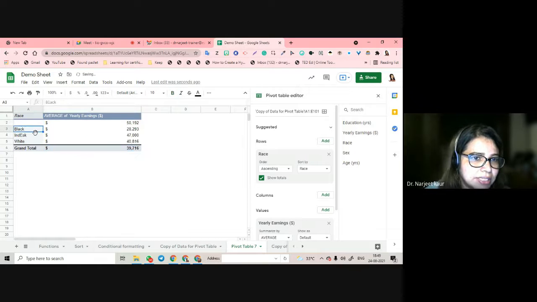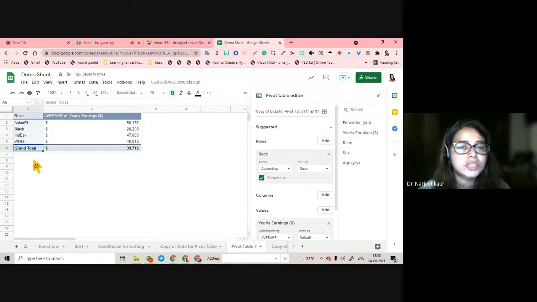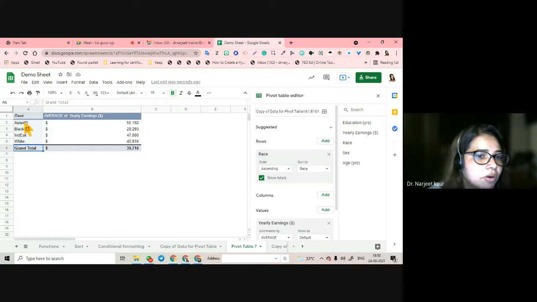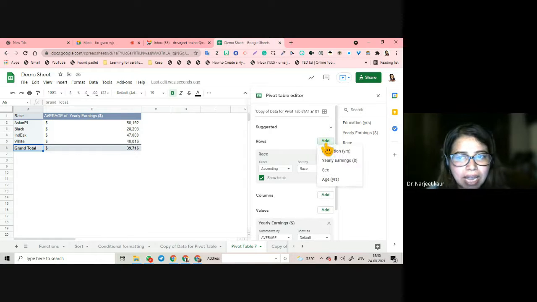data race wise. Pivot table does what? It just makes the summary of a huge data so that it becomes easy to understand. Right now we are here and I can add more entries to my data to make it more legible and better to understand, so that I can pass it on to somebody who is not very confident in reading thousands of entries that I have. So this is going to summarize race, all these races, and their average income is this. I can add also, what do I want to add in rows or columns?